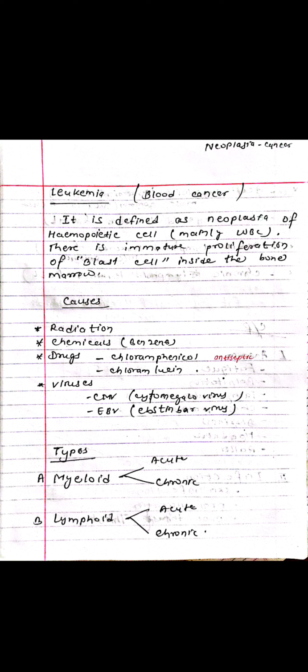There is immature proliferation of blast cells inside the bone marrow. Causes: radiation, chemicals, benzene, drugs, chloramphenicol, chlorambucil, viruses, cytomegalovirus, Epstein-Barr virus. Types: myeloid, acute and chronic, and lymphoid, acute and chronic. Acute myeloid leukemia, AML, is most common in adults. Chronic myeloid leukemia, CML. Acute lymphoid leukemia, ALL, is most common in children. Chronic lymphoid leukemia, CLL.